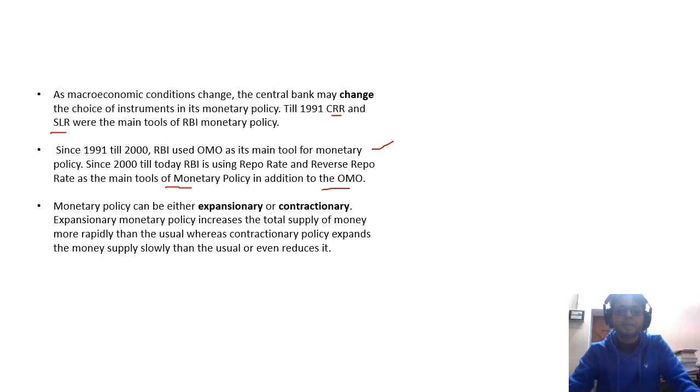Also, monetary policy can be termed as expansionary or contractionary. In expansionary, we can use various tools, OMO, CRR, SLR, or even repo rate to increase the total money supply. That is called expanding the money supply, the expansionary tool. And the opposite is contractionary. Just the opposite: to reduce the money supply in the economy, we use the contractionary tool.